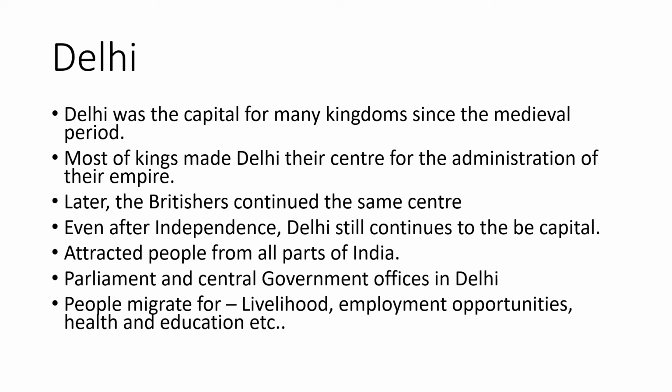Next, people migrate for livelihood, employment opportunities, health and education. Many people from all parts of India migrate to Delhi because they are looking for better employment and livelihood opportunities, better education, and health facilities. All these factors have led to an increase in the population of Delhi.